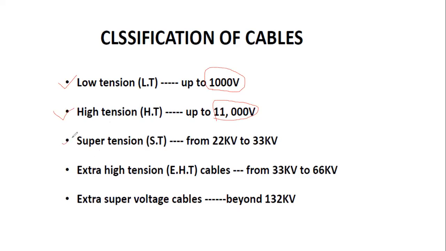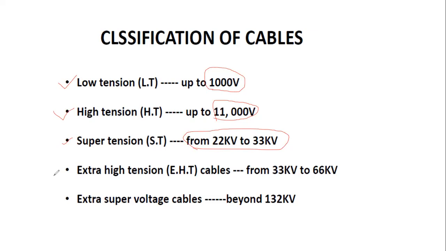This super tension cable is used from 22 kilovolts to 33 kilovolts.